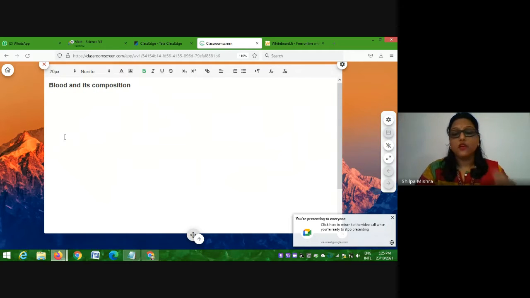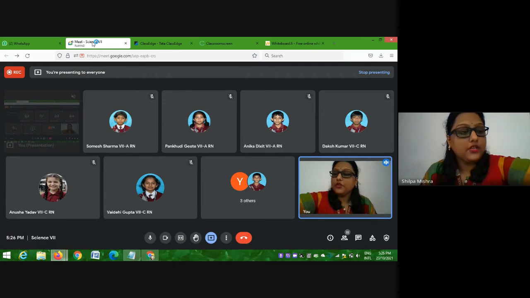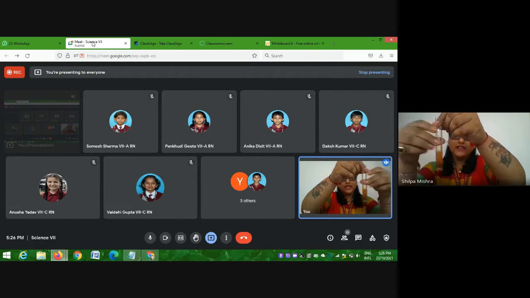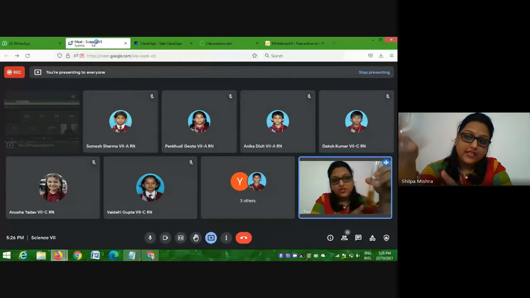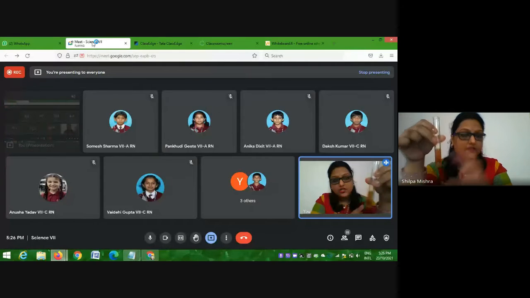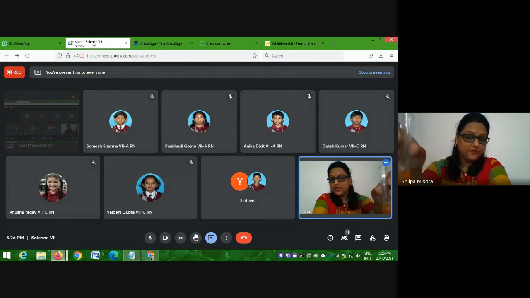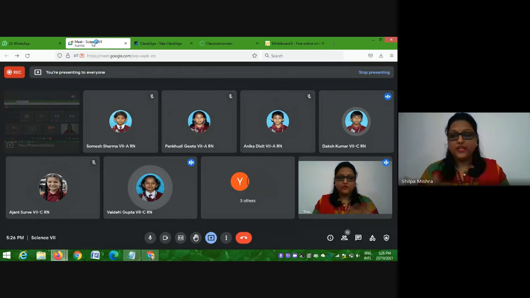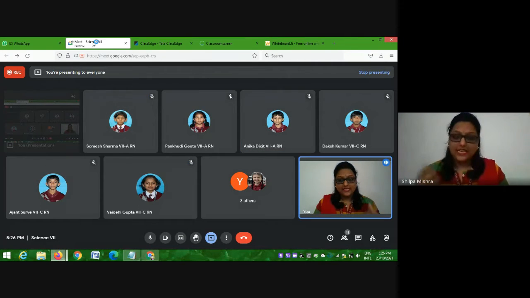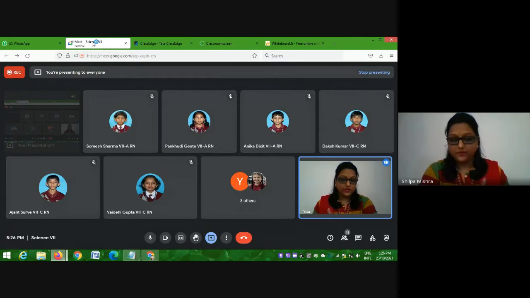Now starting from the basics, the suspension. Here in this test tube you find that there is a liquid in which all the other particles are suspended. When we talk about suspension of particles, there has to be a liquid in which these particles can remain and can be transported, isn't it?